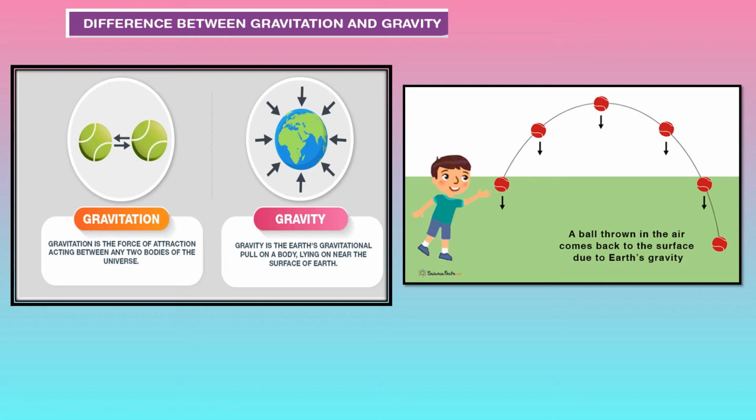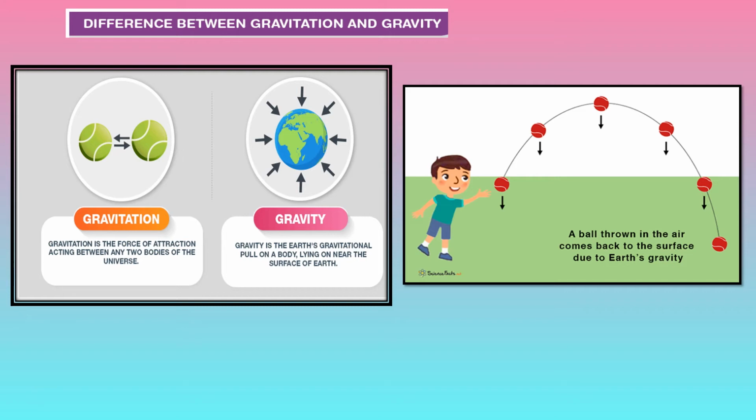Now let us see with the help of a diagram. Suppose a ball is thrown vertically upward, but after some time the ball will fall downward, that is, towards the earth. Why is this so?